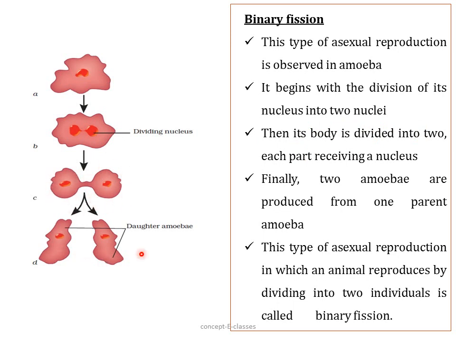Finally, two amoeba are produced from one parent amoeba. This type of asexual reproduction, in which an animal reproduces by dividing into two individuals, is called binary fission. We have explained these two methods in detail in the first video of this chapter.